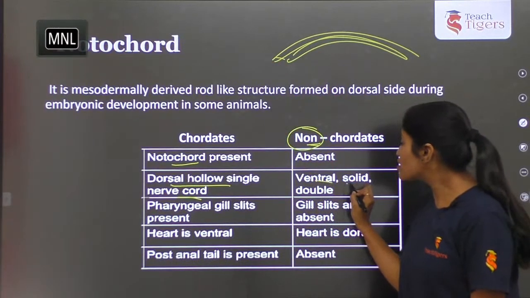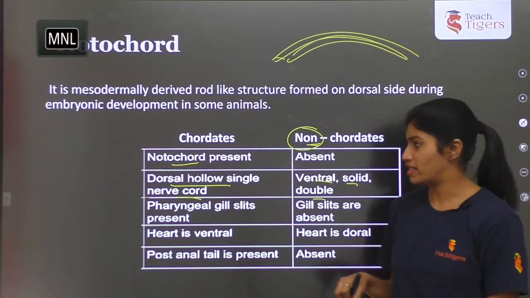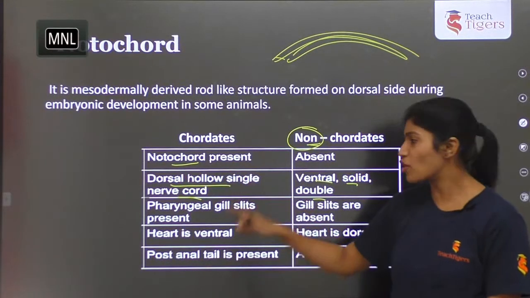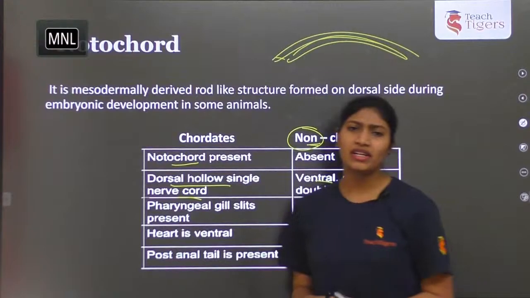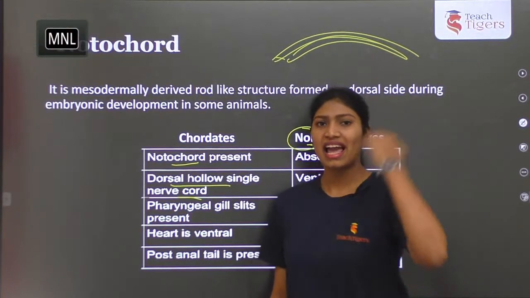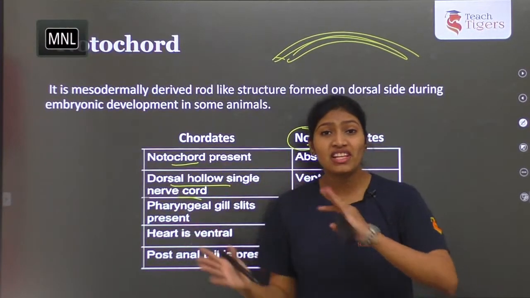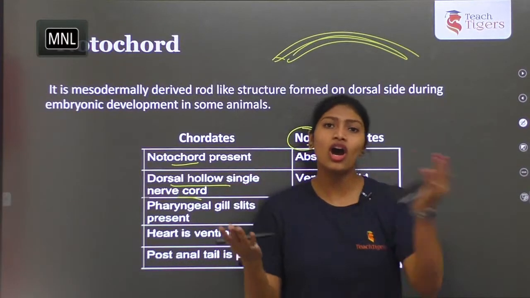Here a ventral solid double nerve cord will be present. Dorsal hollow single nerve cord, ventral. What is dorsal and ventral? This part will be the ventral and this is the dorsal part. So the difference is in the presence, dorsal or ventral.